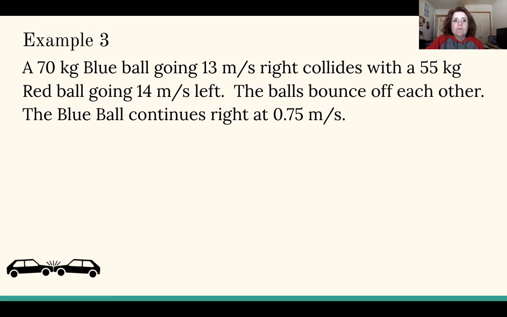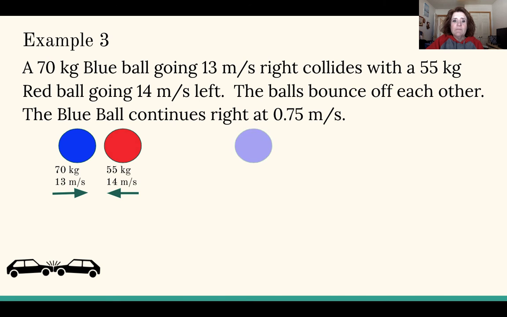Finally, a 70 kilogram blue ball going at 13 meters per second to the right collides with a 55 kilogram red ball going at 14 meters per second to the left. The balls bounce off each other. The blue ball continues to the right at 0.75 meters per second. So again, I have a blue ball at 70 kilograms, 13 meters per second to the right, and a red ball, 55 kilograms, 14 meters per second to the left. They collide, and the blue ball continues to go to the right at 0.75 meters per second.